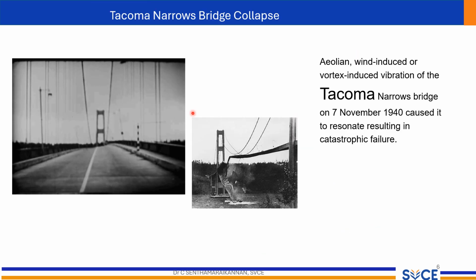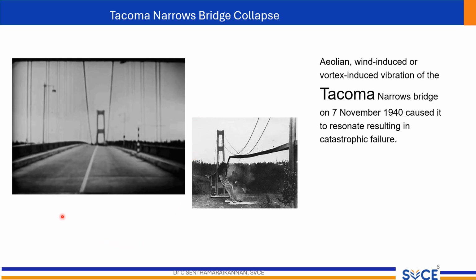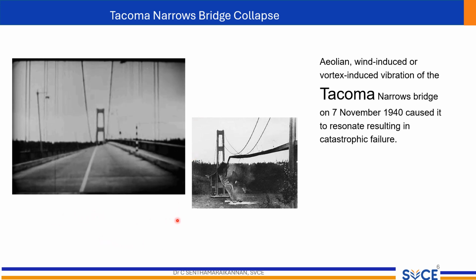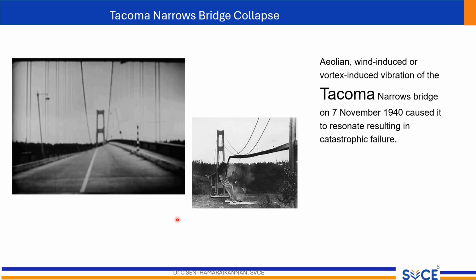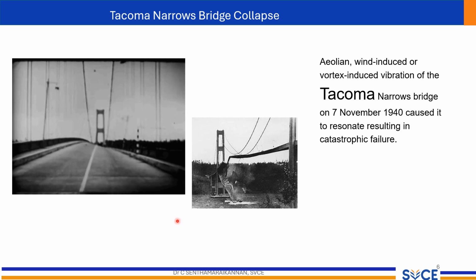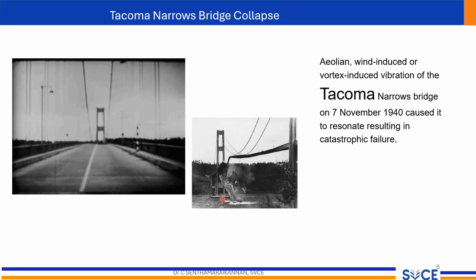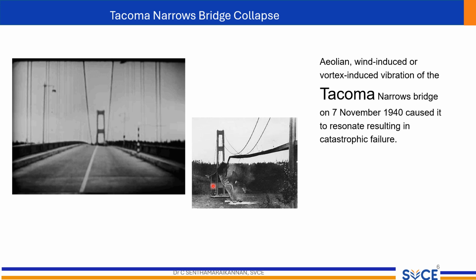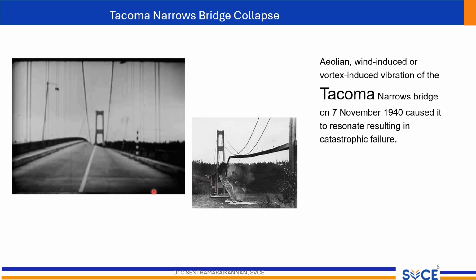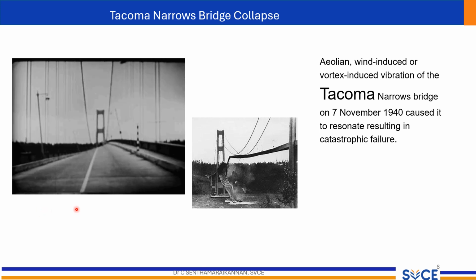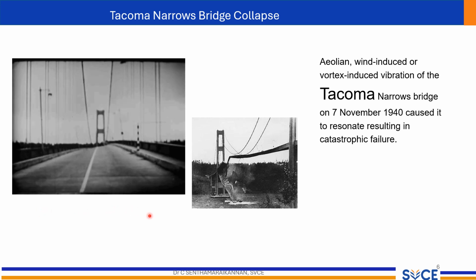Now let's delve into a dramatic example of harmful vibration that had a significant impact on engineering practices: the Tacoma Narrows Bridge collapse. This is a suspension bridge that spanned the Tacoma Narrows Strait of Puget Sound, Washington, USA. On November 7, 1940, just 4 months after its completion, the bridge famously collapsed due to wind-induced vibrations.